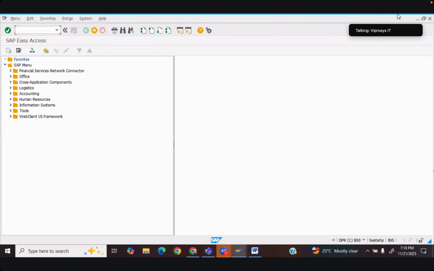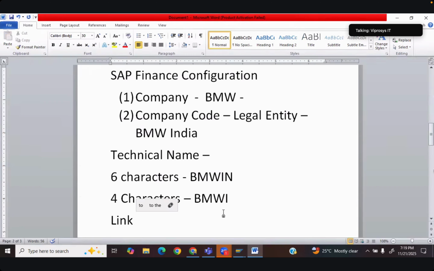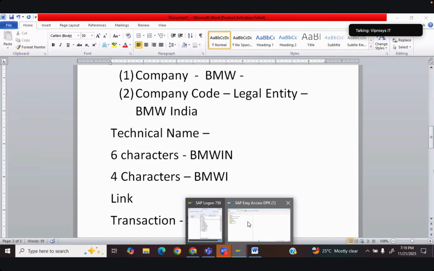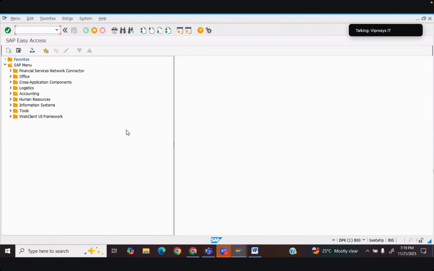The first and foremost thing that we have to do is go to a transaction code called SPRO. SPRO is the transaction code where we are going to do this process. As of now, you can just understand a transaction code as something like a website link. This is what we have, SPRO. So we'll go with the SPRO transaction and do the configurations there. So I'll go with SPRO, enter.